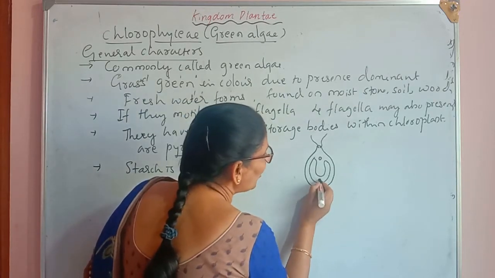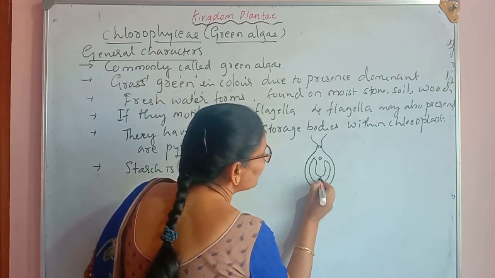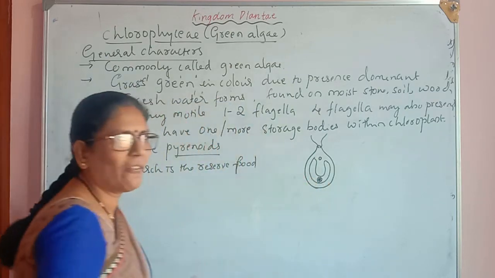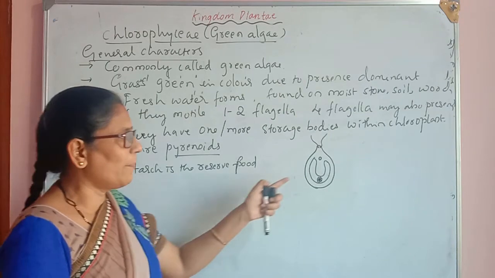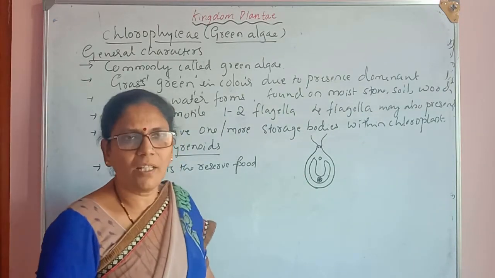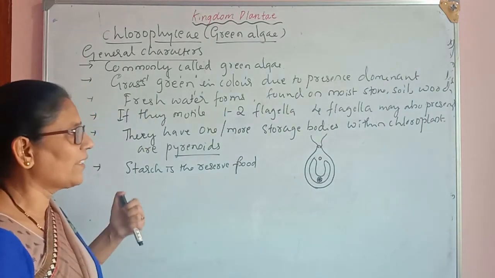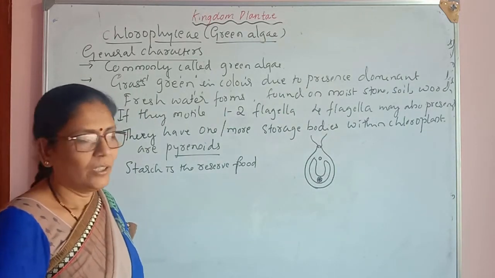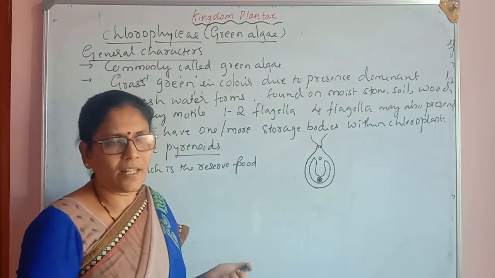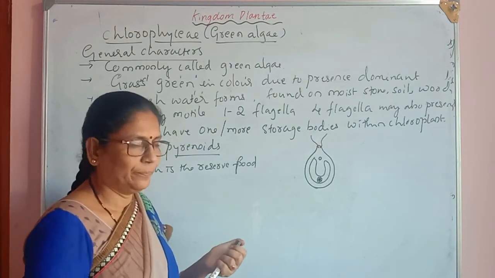The protein core is surrounded by starch, so a somewhat flower-like structure is embedded within the chloroplast. So these pyrenoids are the storage bodies and they store starch. Some may also store protein and oil droplets as their stored food.